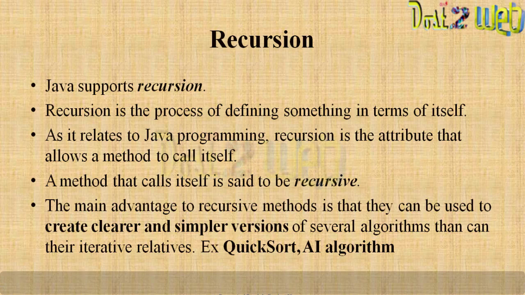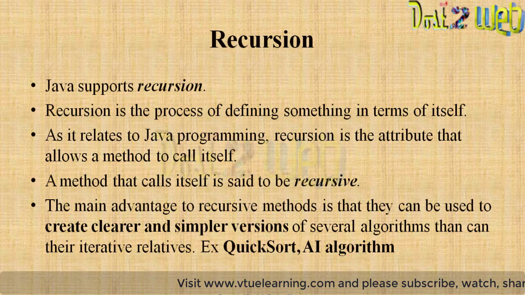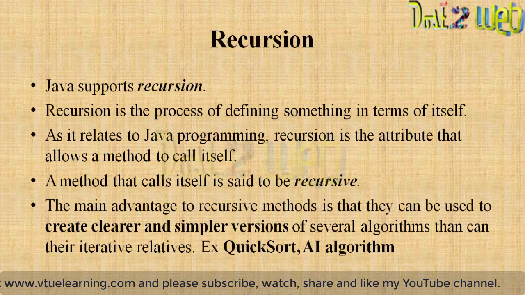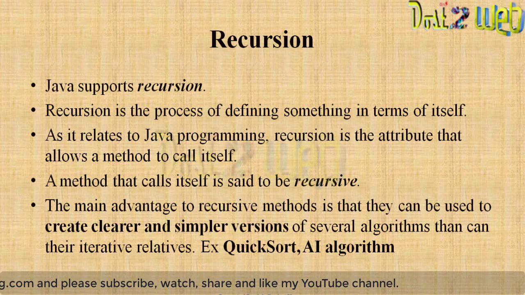If you have a program where a for loop becomes complicated, because you have to call that method again and again, then you should use recursion, where recursion has the advantage. For example, in the quick sort algorithm, a sorting technique, you can use recursion. There are also some artificial intelligence based algorithms where people use recursive methods.